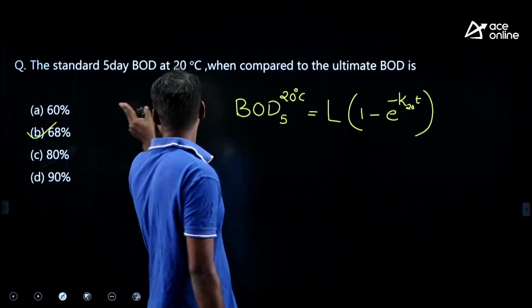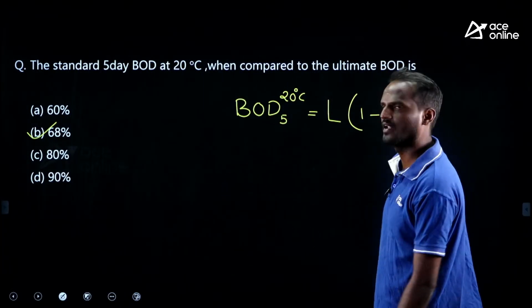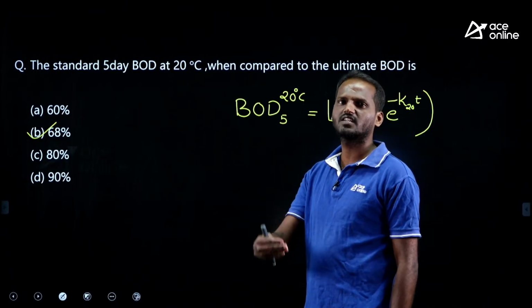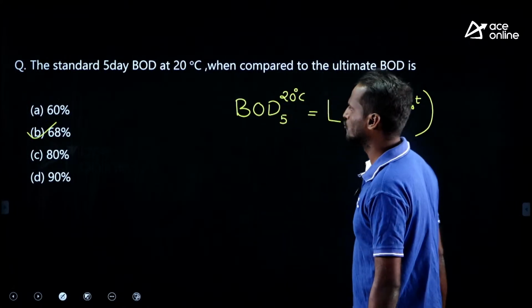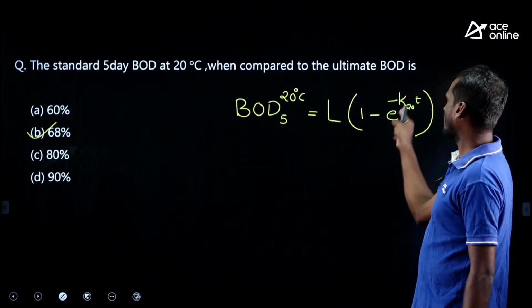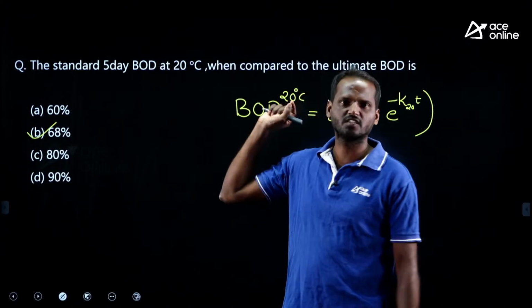But remember, that is 68%. Generally the 5-day BOD is 2/3 of the ultimate BOD. Generally 70% of the organic matter is decomposed in 5 days, we assume. Not an assumption, you can solve also. K20 is 0.23, by considering that you can arrive at 68% only.